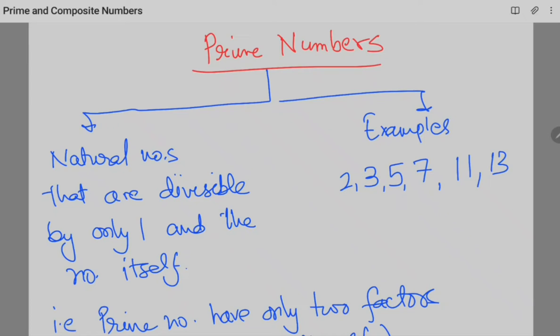Today we will talk about prime numbers. So what are prime numbers? Prime numbers are natural numbers that are divisible by only 1 and the number itself.